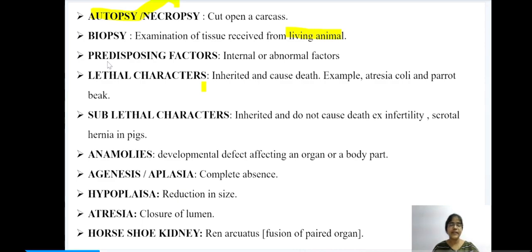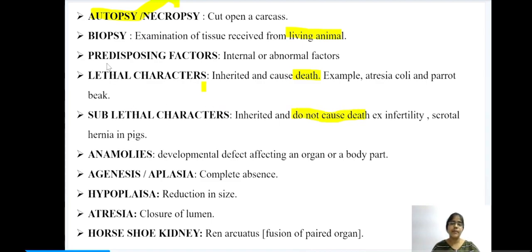Next is predisposing factors. As we already discussed in the previous slide, predisposing factors are the factors which make the animal more susceptible to particular diseases. In these predisposing factors, we have factors which are heritable and non-heritable. Under heritable factors, we have lethal characters and sublethal characters. Both are inherited. But the main difference is that lethal characters cause death, but sublethal characters only affect some of the bodily functions and do not cause death.